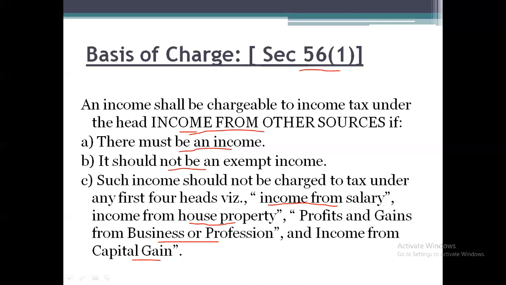So this is the basis of charge, or the conditions where the income will be chargeable under the head income from other sources.